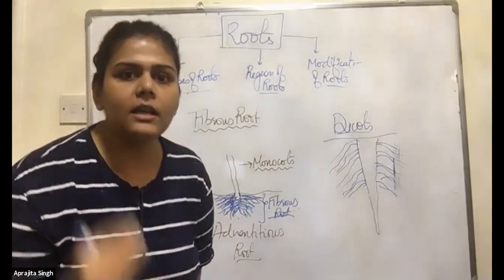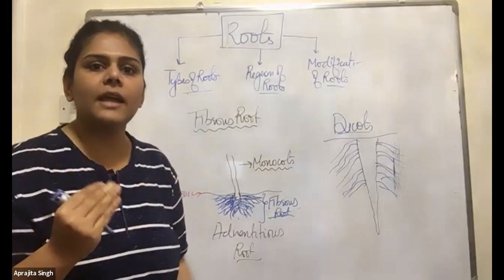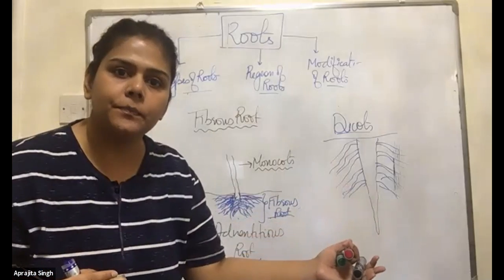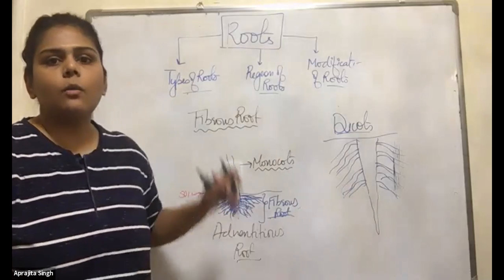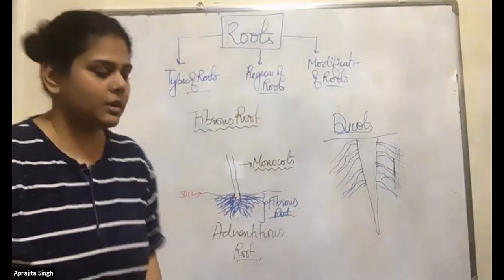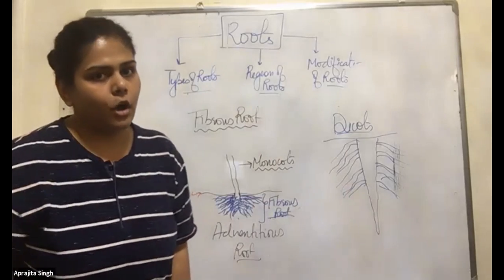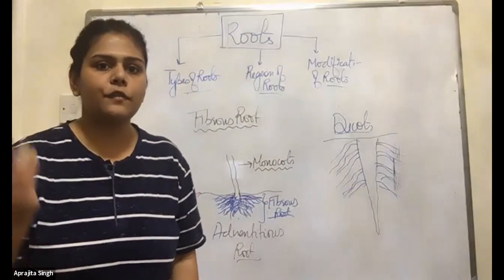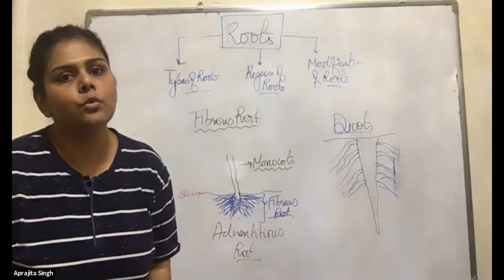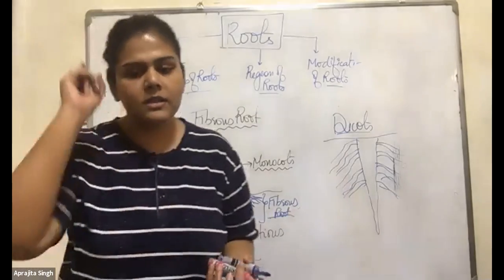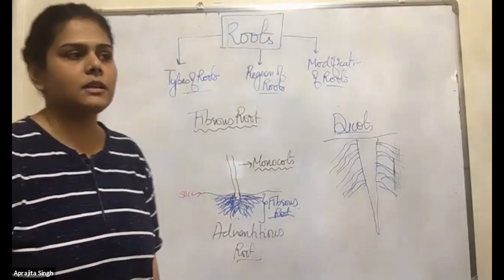So always remember, monocots first: radicle gives rise to the root. That is the main root, the true root. After some time, that root dies. Instead of that, the stem will now be modified as a root like this, and that is known as the fibrous root. And because the root is arising from the stem, those are known as the adventitious roots. Always remember, a question can come on this, 100%.